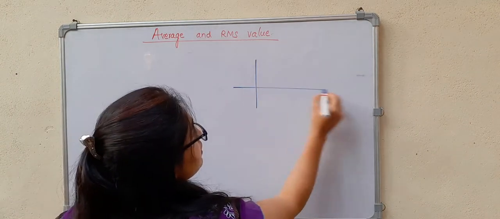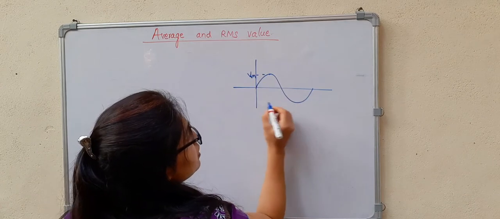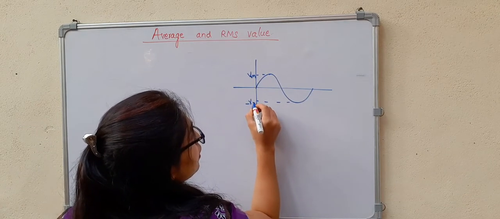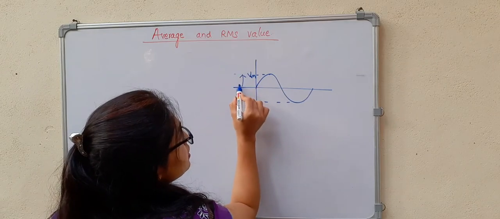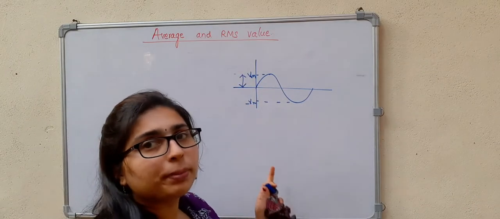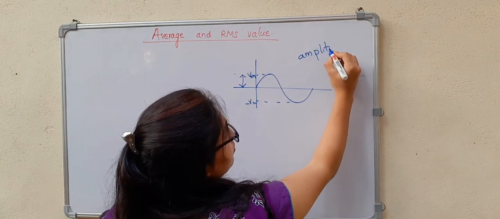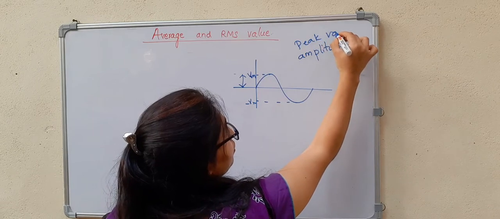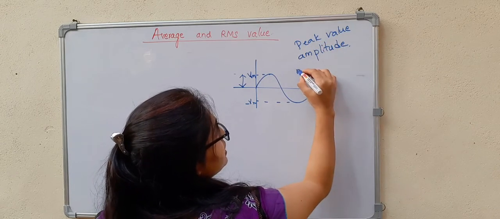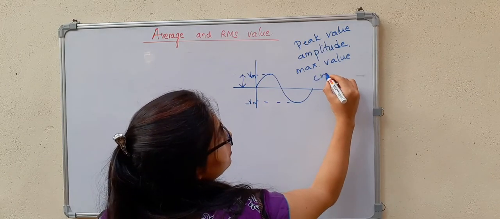So if I consider the sinusoidal signal, this is Vm, this is minus Vm. The magnitude here, that is Vm, is called the peak value. Peak value is also called the amplitude, the maximum value, or the crest value.